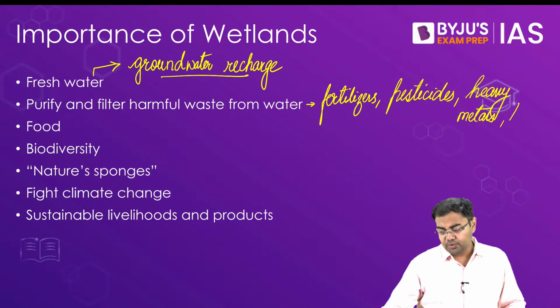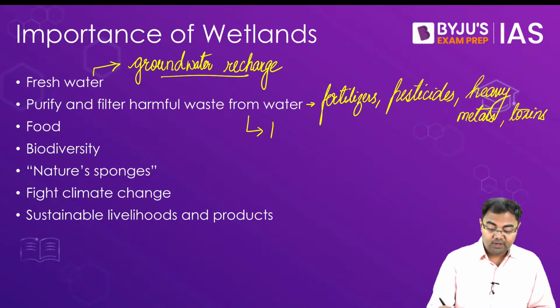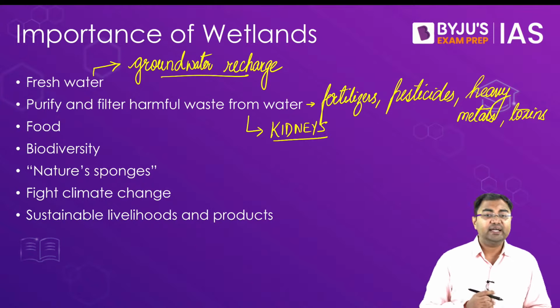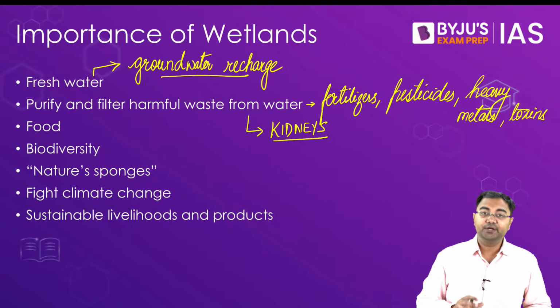Even other kinds of toxins can be filtered out by the wetlands. And for this very reason, they are also called the kidneys of the earth. You'll see that at some places they have been designated as kidneys of the earth because they can help in this kind of filtration.